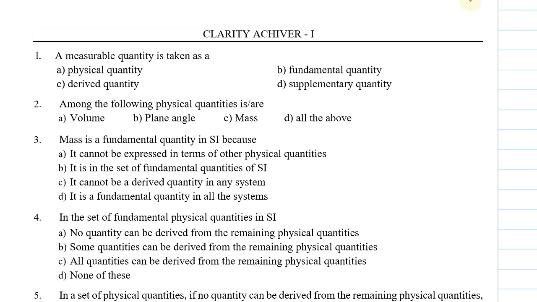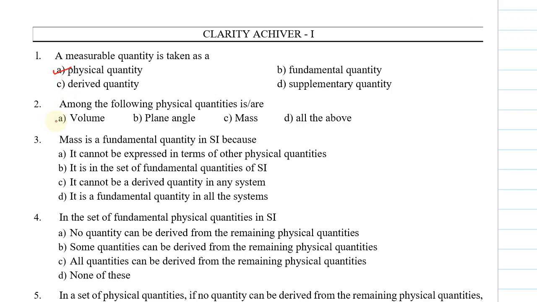Let's start with the first question. A measurable quantity is taken as a. Which quantity can be called a measurable quantity? Option A, physical quantity. Option B, fundamental quantity. Option C, derived quantity. Option D, supplementary quantity. A measurable quantity is nothing but a physical quantity. A physical quantity can be called a quantity that can be measured. So option A is correct for the first question.